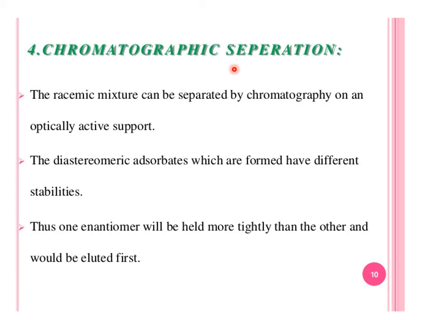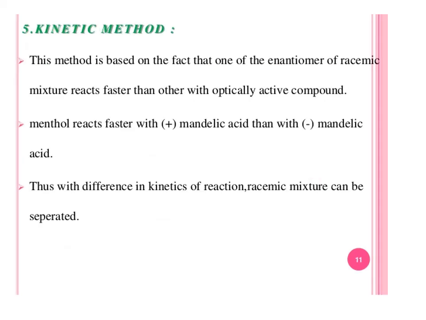Thus one enantiomer will be held more tightly than the other, which would be eluted fast. This is the method of chromatographic separation. Then there is the kinetic method.